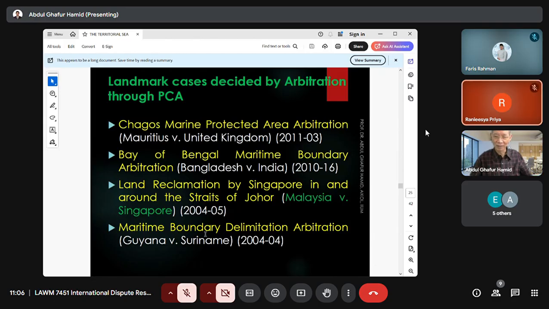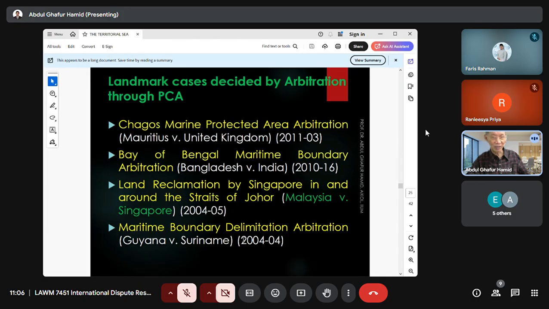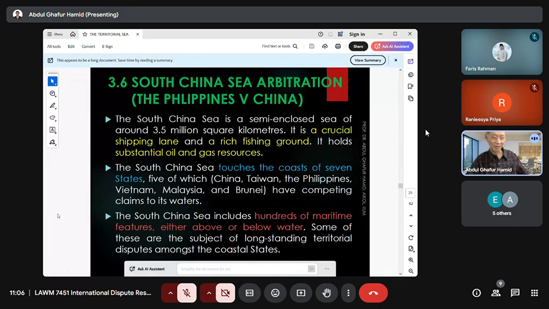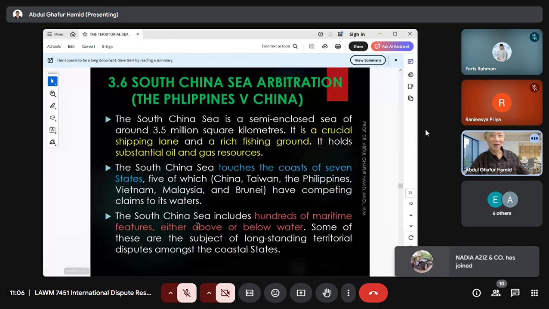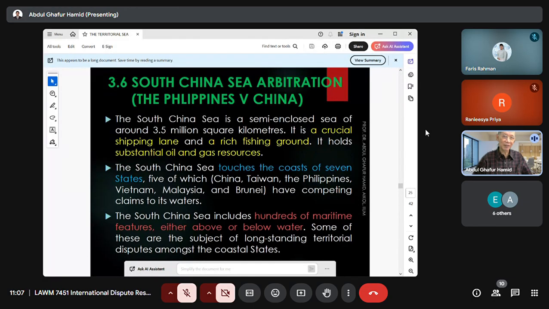No, Prof. Okay. Now, we will emphasize more. As a case study, we will discuss the South China Sea arbitration, which is very important and famous arbitration, which includes Malaysia. It is a very, very hot dispute between neighboring countries, including Malaysia, on the South China Sea. But the arbitration itself was initiated by the Philippines against China. Other countries are not involved. The Philippines versus China, South China Sea arbitration.